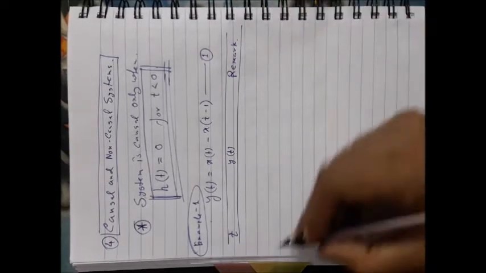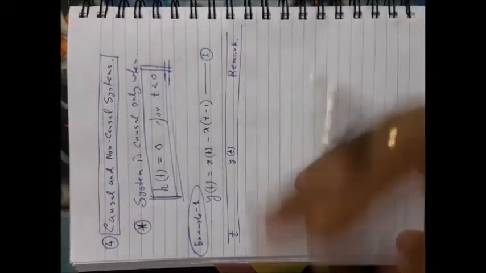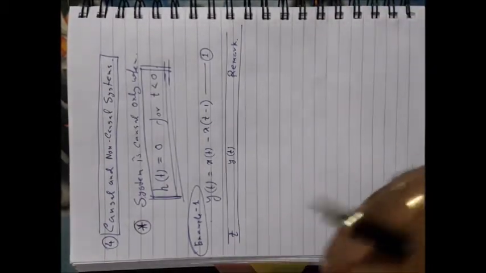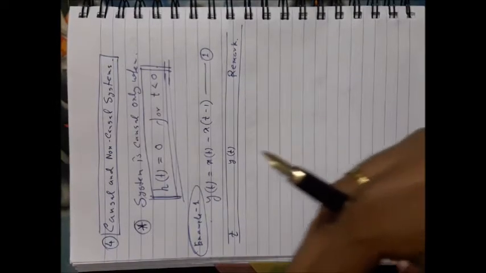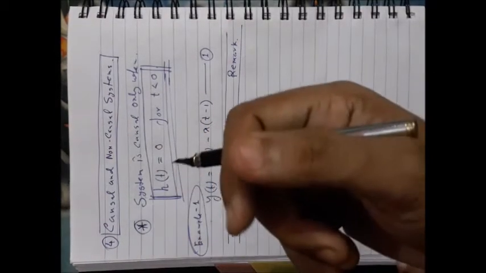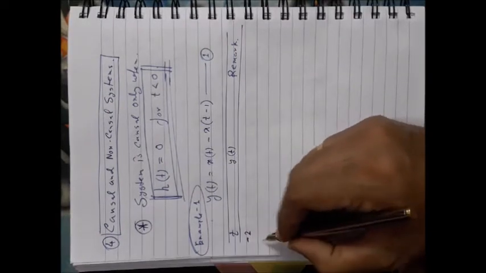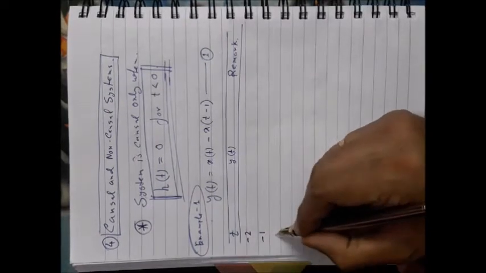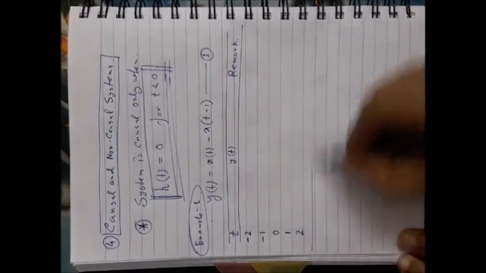Okay, suppose you are taking different time instants on both sides of the origin. That means the origin is t equal to 0. You have to take some time instants which are negative and some which are positive. Suppose I am starting from minus 2 seconds. You have to check minus 1 second, 0 second, 1 second, 2 seconds, etc. That is enough.